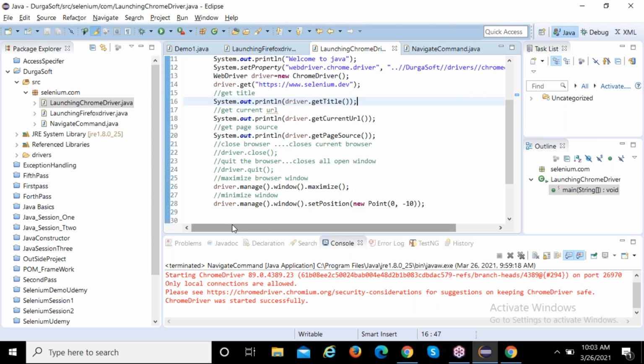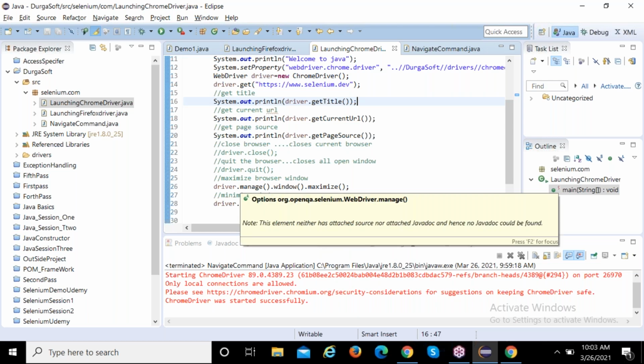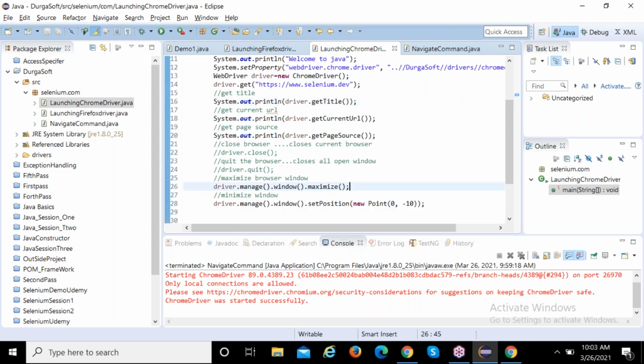Minimize means what? manage().window().setPosition(), where you set the x coordinate and y coordinate. So you can give any position.